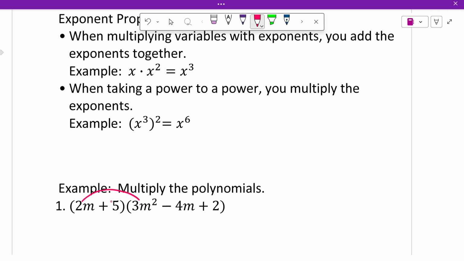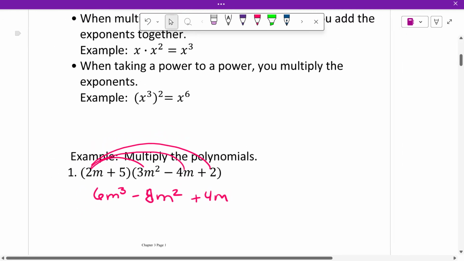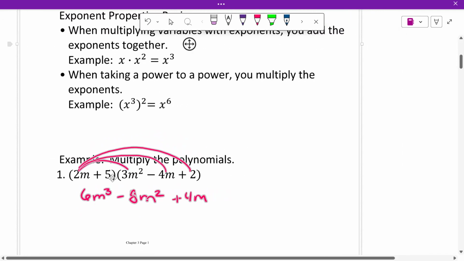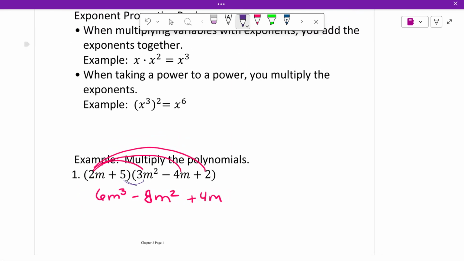We're going to take the 2m times all of them to get 6m cubed minus 4 and 8m squared plus 4m, and then I'm going to take the 5 times each of them. So I'm going to get 15m squared minus 20m plus 10.